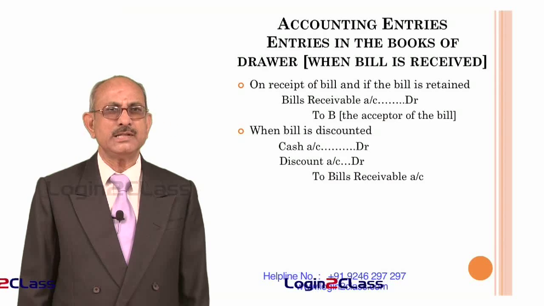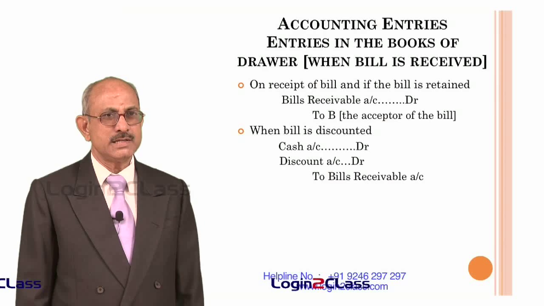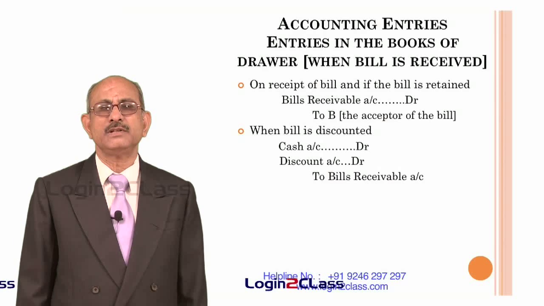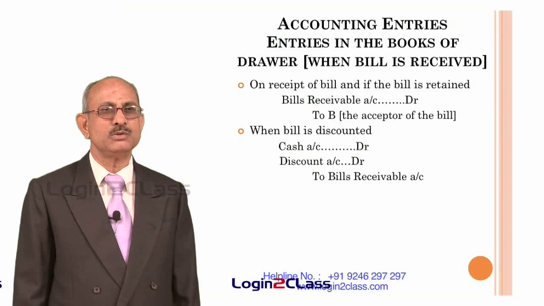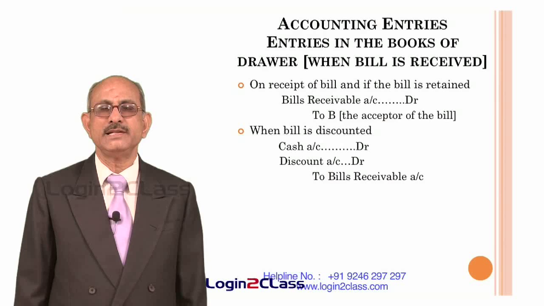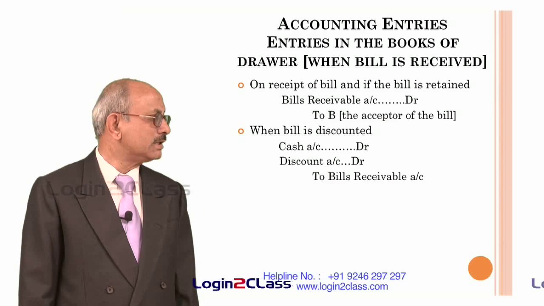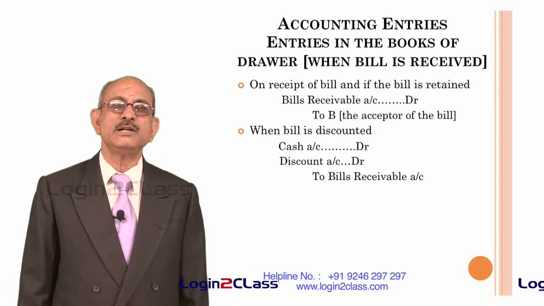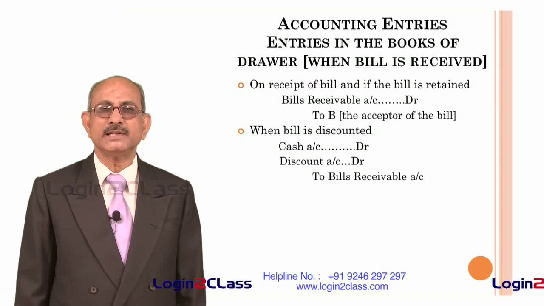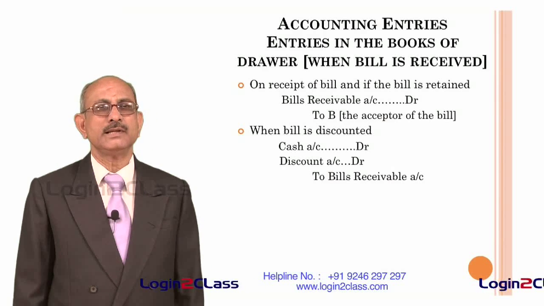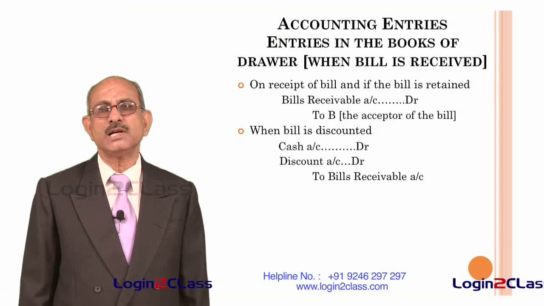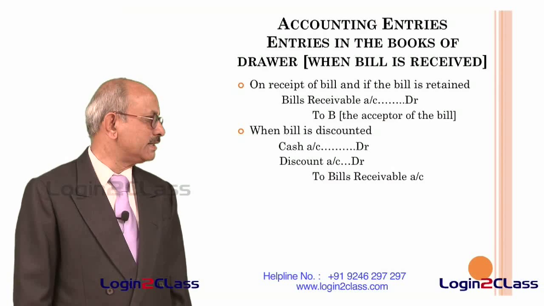So, the moment the bill is discounted, the balance sheet will not reflect the bills receivable account, that goes off the balance sheet. What we have now is only the increase in the cash balance of the entity. Why did this happen? Because the bill has now been sent to the bank. So, he no longer has to receive the money from the acceptor of the bill, because the acceptor will now pay the money to the bank. So, it will no longer appear in the balance sheet of the entity.